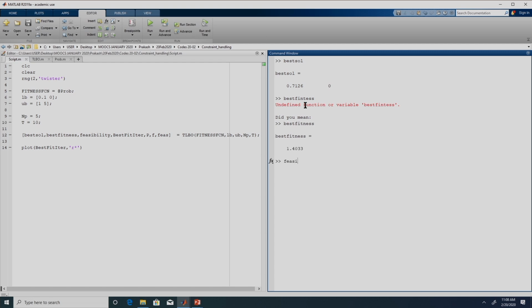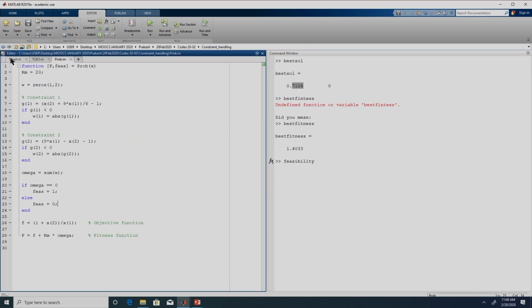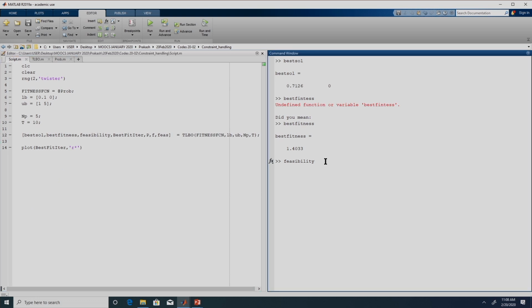And now if we see feasibility, we know we had previously explicitly checked this solution by plugging it back into this prob, right. Right now we do not need to do that, we can just say feasibility is 1. So, this solution which we have is actually a feasible solution, right. From the fitness function it may not be possible to always tell whether it is feasible or not, so we need to explicitly check, right.